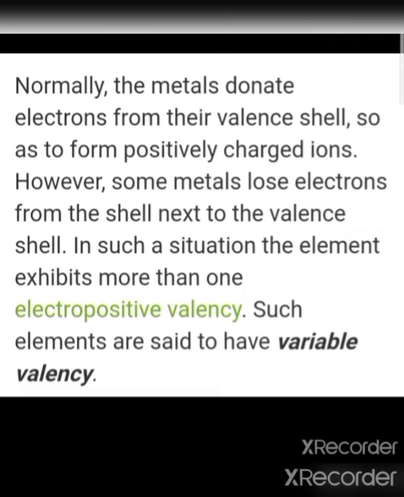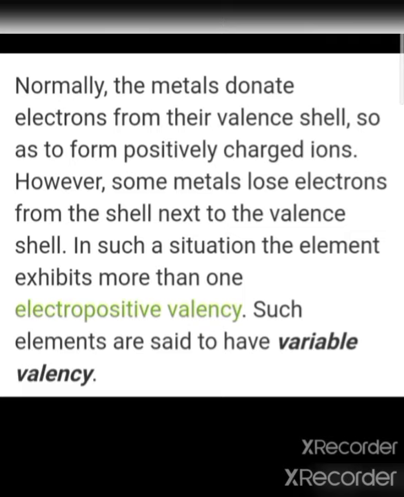So as to form positively charged ions, most of the metals, normally all the metals, donate electrons from their valence shell, so they form positively charged ions. Na+, Mg2+, Al3+, Li+, K+, etc.